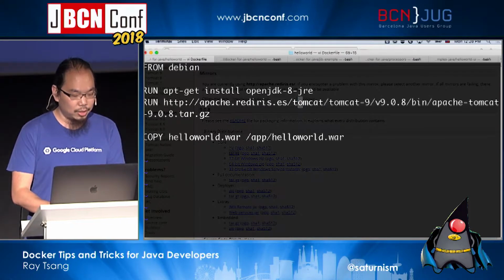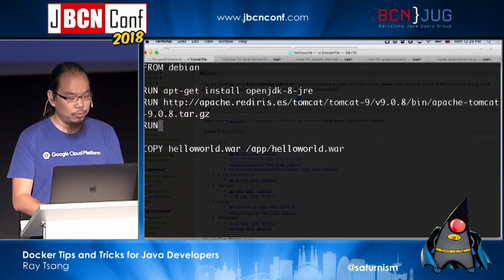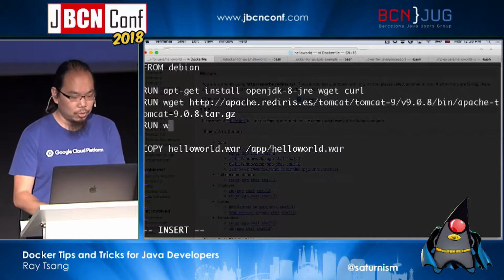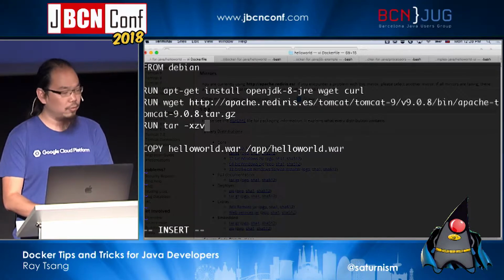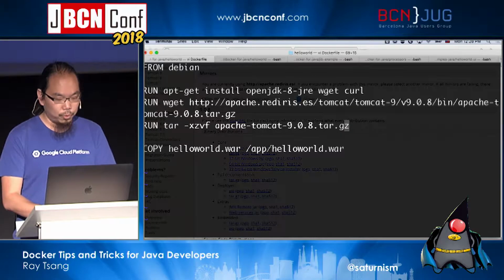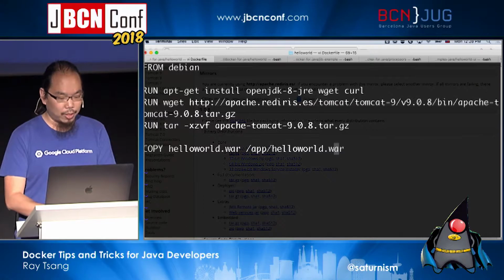So we can do this, and then we can say, now I'm going to say wget, for example. So I'm going to install wget here. Let me get curl too. I'm going to say tar xvzf, this whole file. And that's going to put this unpacked thing into a directory. And I copy the war file into this directory, which is going to be Apache.